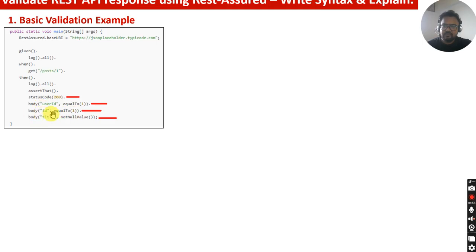Body id equal to 1, and title should be not null, meaning title should contain something. You can also pass a string, the title body, if you want to compare it equal to a particular value. But over here is the very basic validation that you can do.